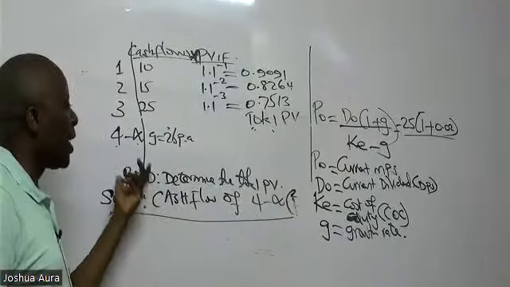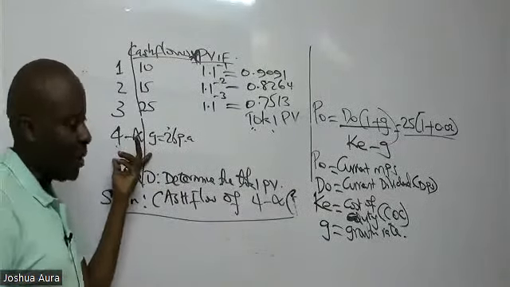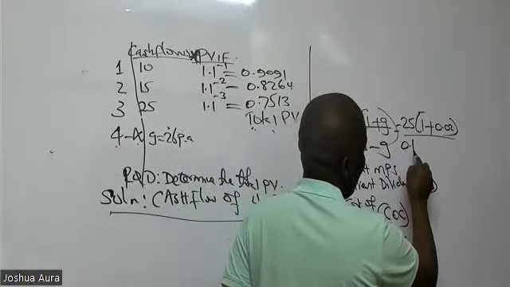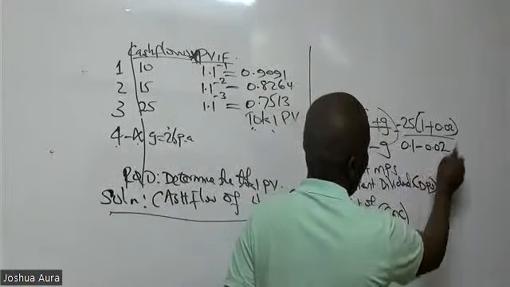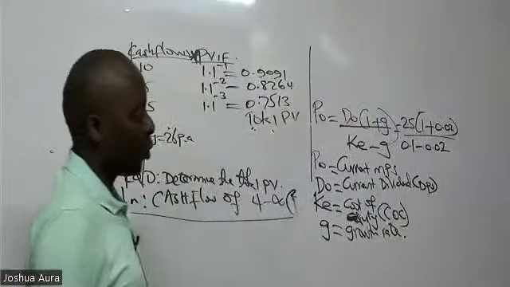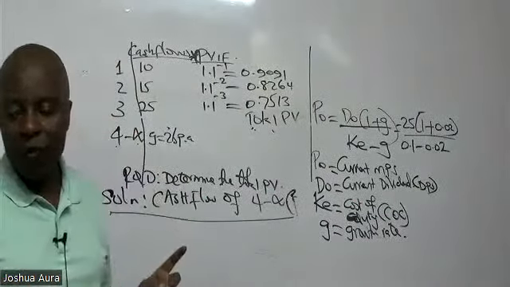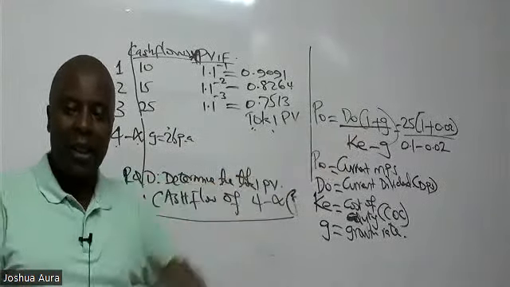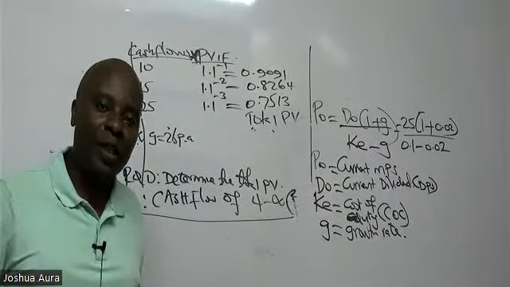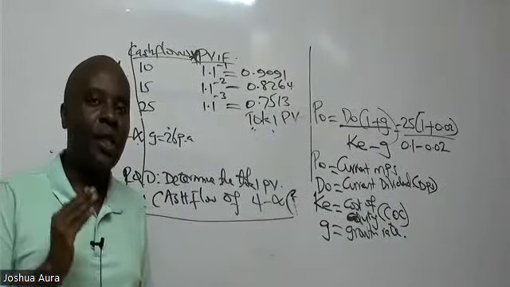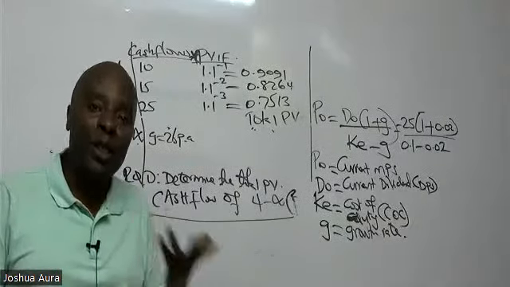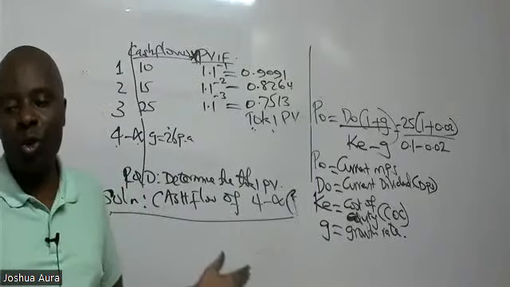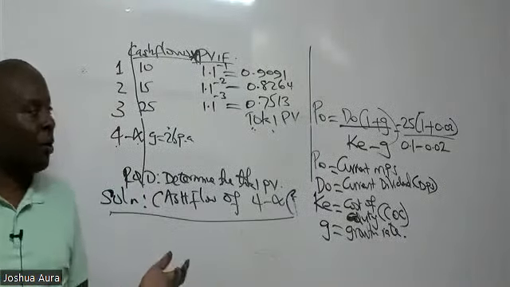And I remember vividly that our cost of capital here was 10%. You see 10% is the same as 0.1 minus the growth rate, which is 0.02. So here you have to be very careful. First of all, you will have to get the numerator separately and then the denominator separately, and then you give us the quotient. I'm so sure this thing now looks very technical, but you're going to love it. You shall love it because it shall always be there in your exam. You've got no two ways about this. You must understand this.